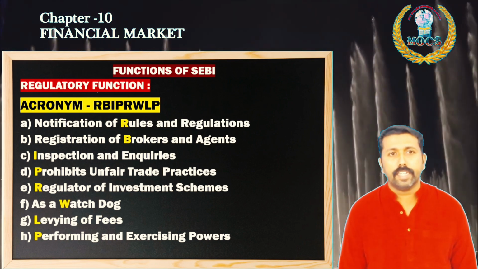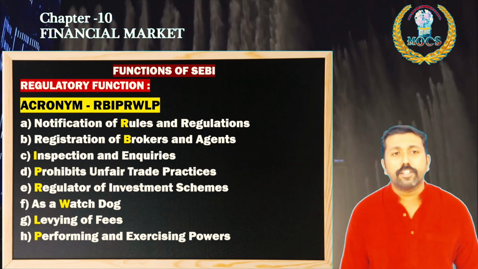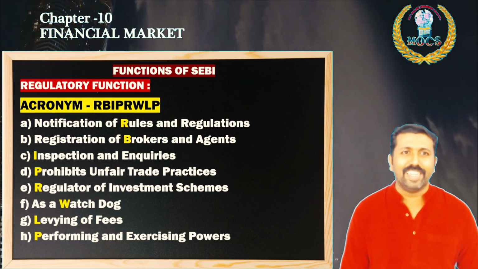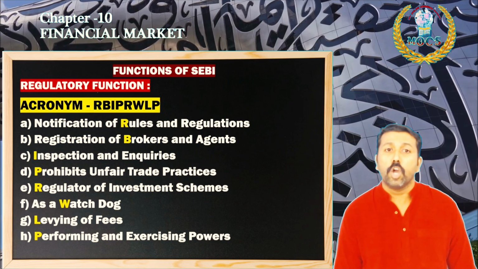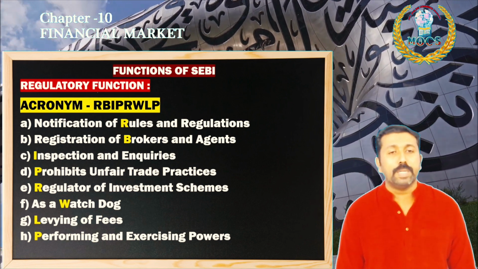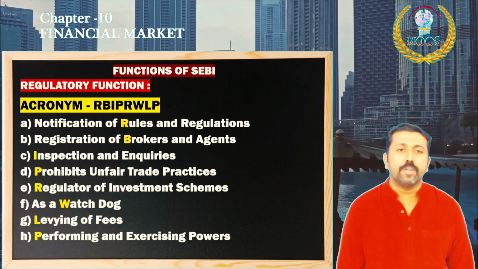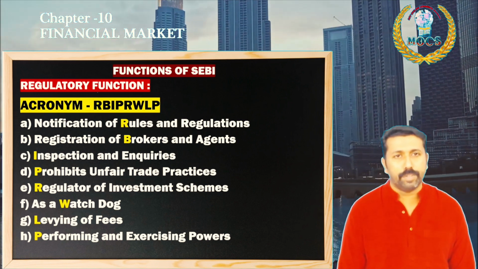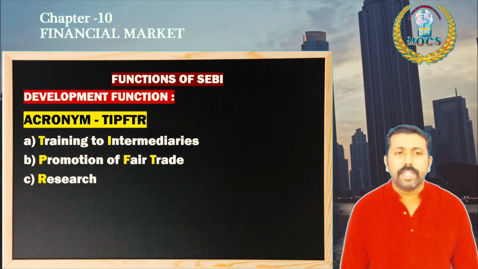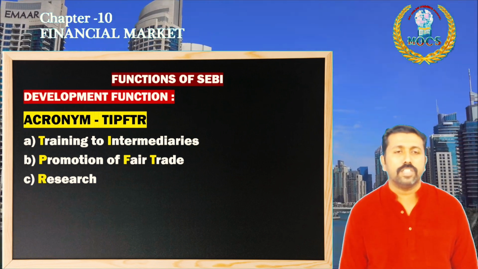Look, there are 3 areas. Regulatory function. What are the regulatory functions? Please remember the acronym: notification of rules and regulations, registration of brokers and agents, inspection and inquiries, prohibits unfair trade practices, regulator of investment schemes, as a watchdog also it is working, levying of fees, then performing and exercising powers. And another function, development function: training to intermediaries, promotion of fair trade practices, conducting research and education.